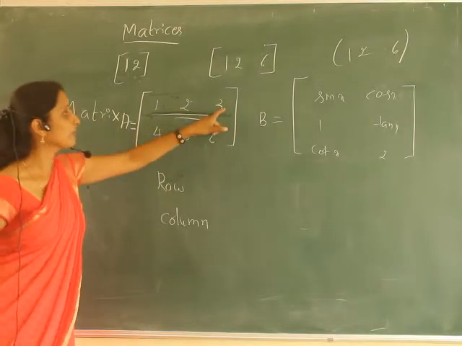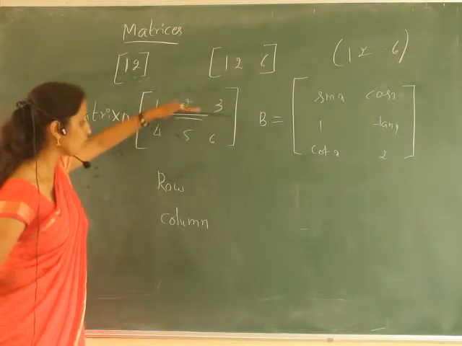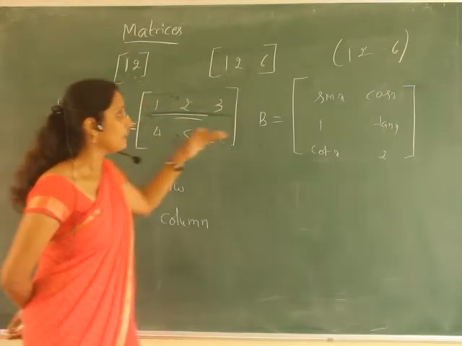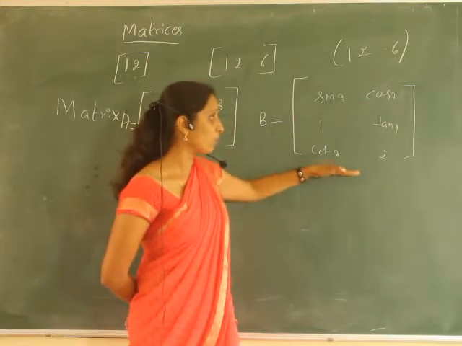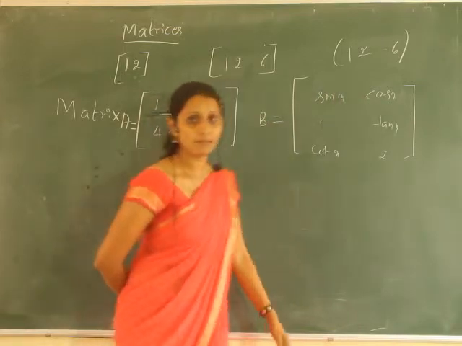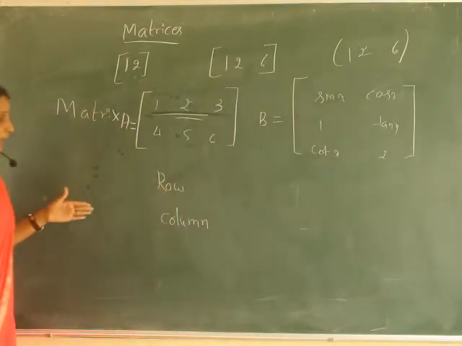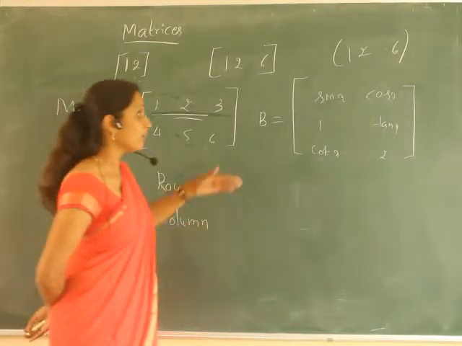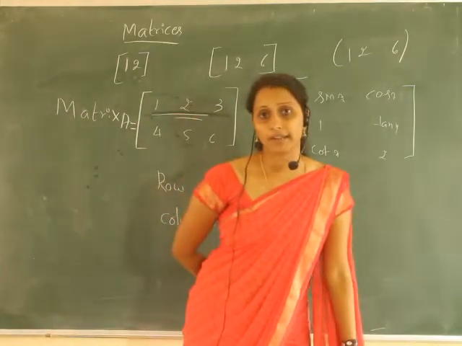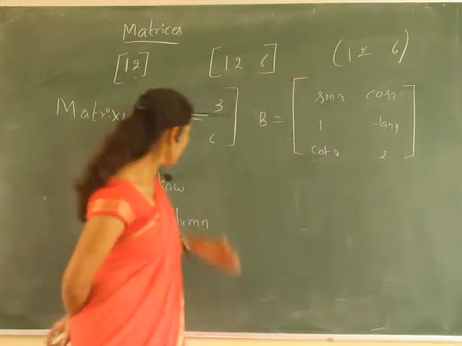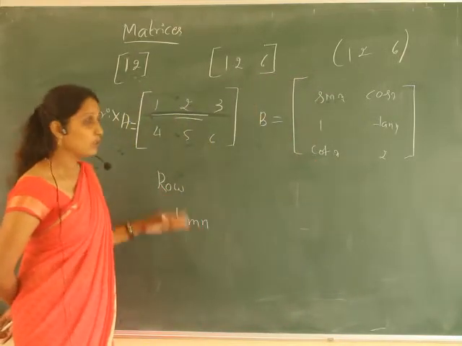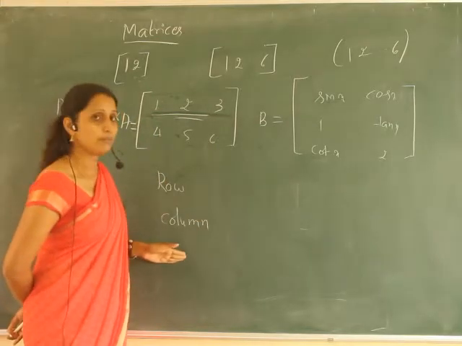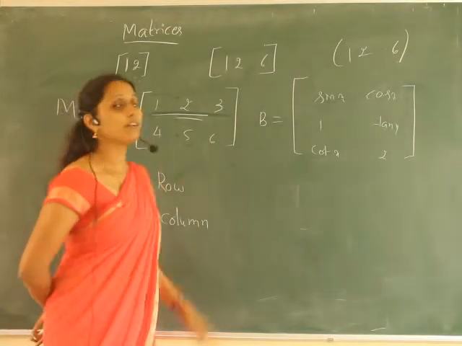So this is the row of the matrix, and here we have two rows and three columns in this matrix, and here we have three rows and two columns in this matrix. So based on the rows and columns of the matrix, we can define the order of the matrix.